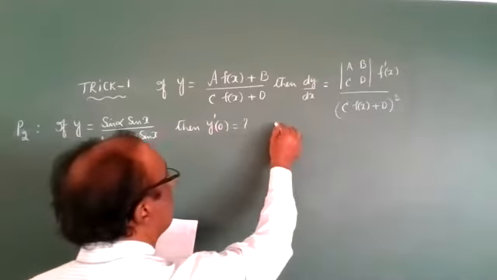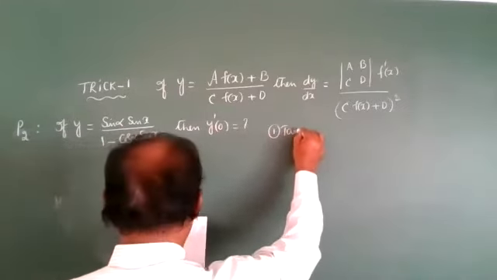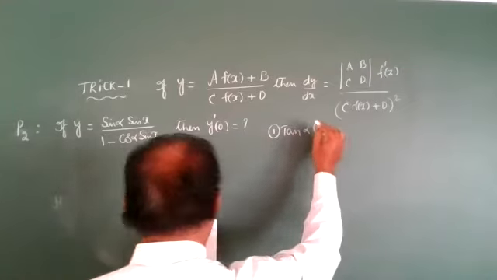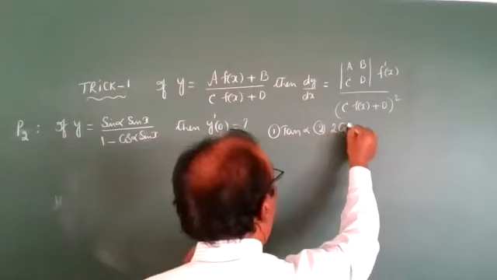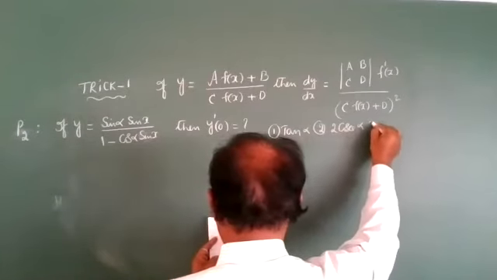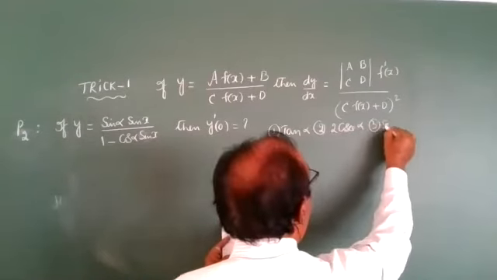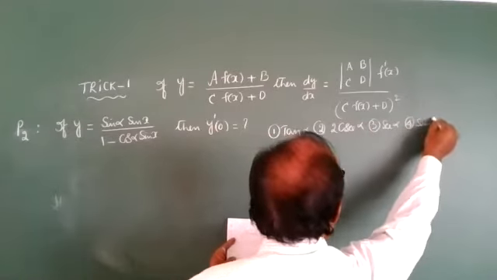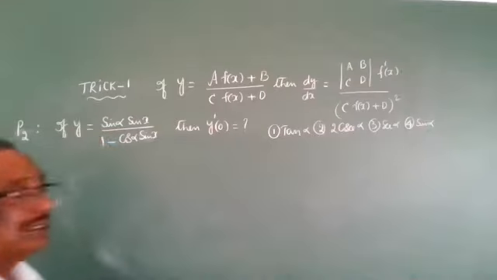First option is tan alpha. Second option is 2 cosecant alpha. Third option is secant alpha. Fourth option is sine alpha. So these are the given options.